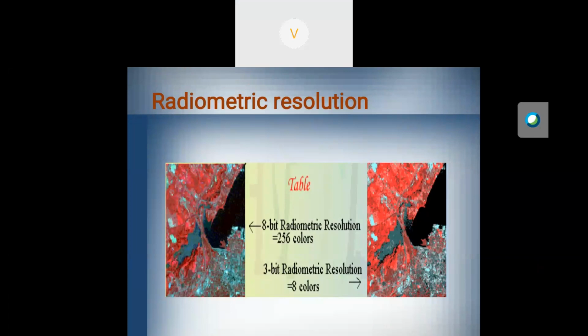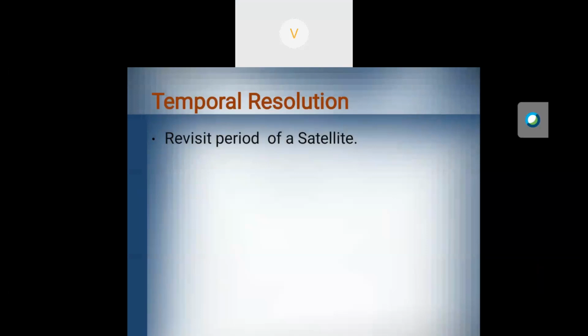If you go for the second image, it only represents 3-bit radiometric. It will support only 3-bit radiometric resolution. So 2 power 3 means it will represent only 8 colors. Okay, 8. It will support 8 colors. So that is the radiometric resolution.